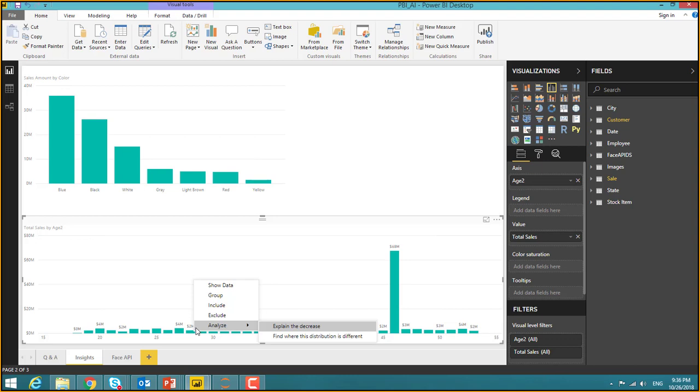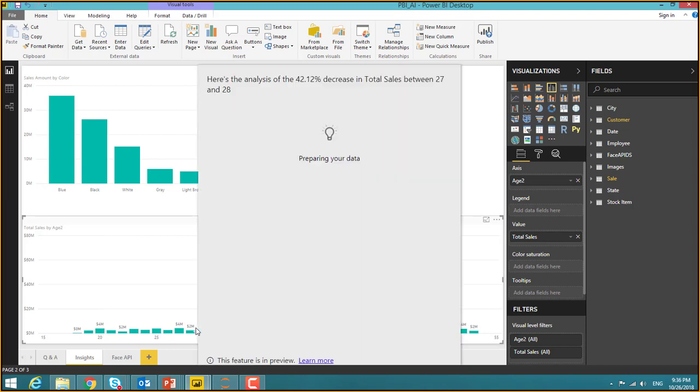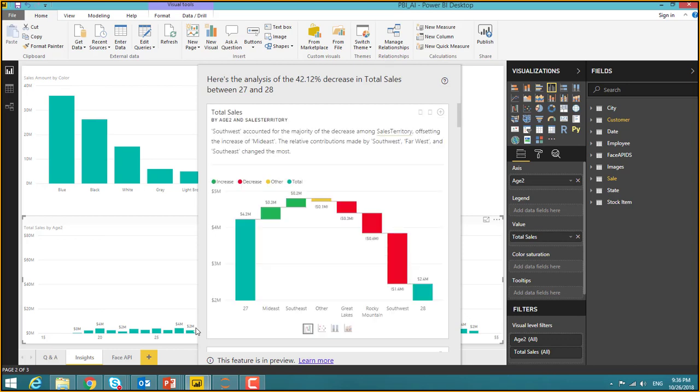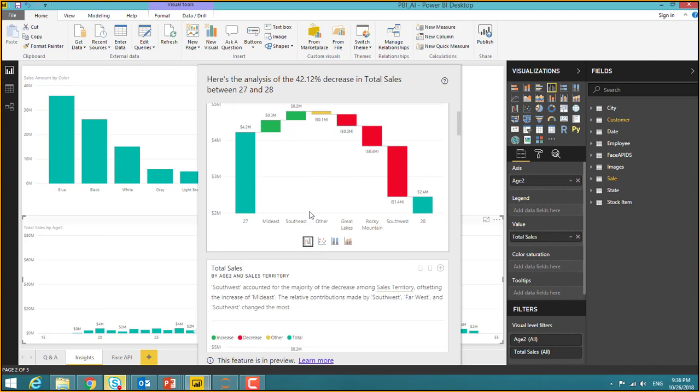So once you click on that explain the decrease stuff, that's going to show you a simple understanding of what might have happened there. So now it's preparing the data based on the data sets whatever we have compiled so far, and it's just giving a simple visual on what you need to add. So it says here's the analysis of the 42.12% decrease in total sales between 27 and 28. So it gives you the numbers from that number to this number, how the breakdown is actually happening, right? So that's really intuitive. So you got the increase, decrease, and other, and the total number of figures and everything.